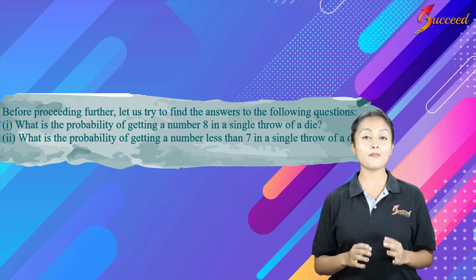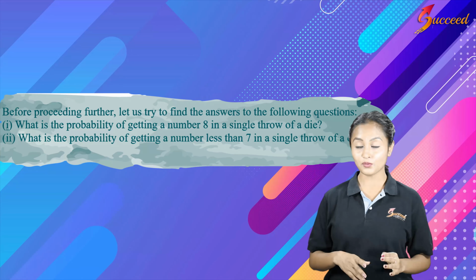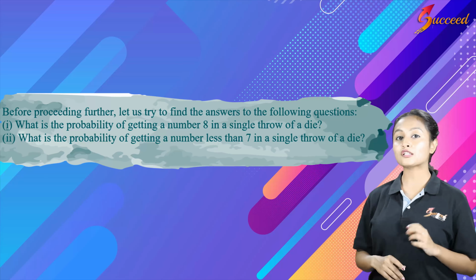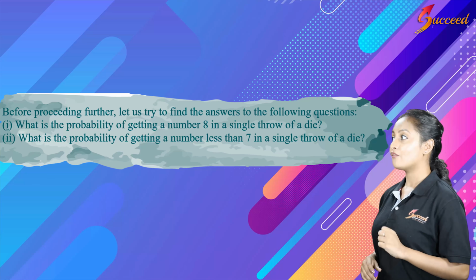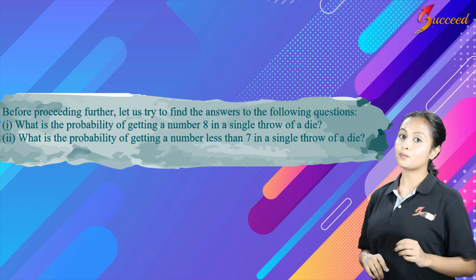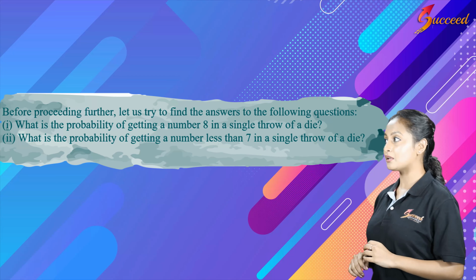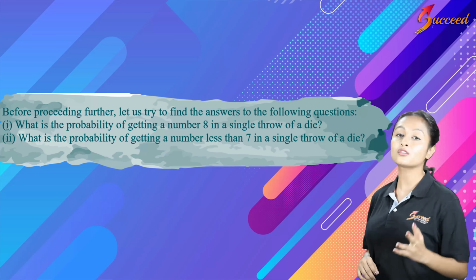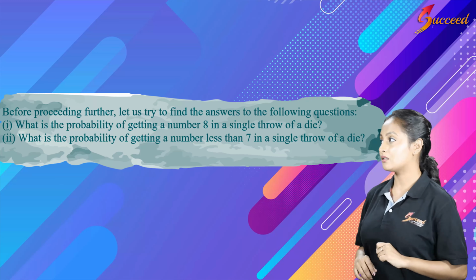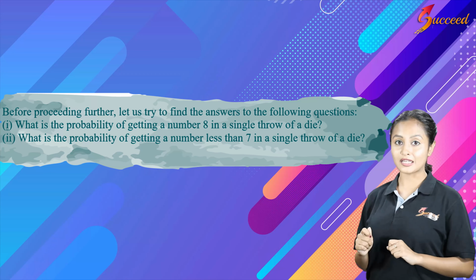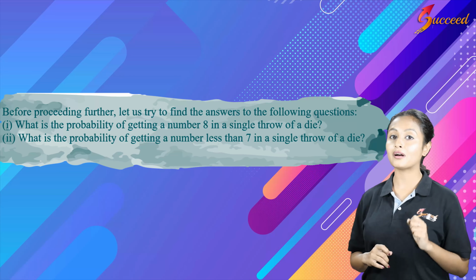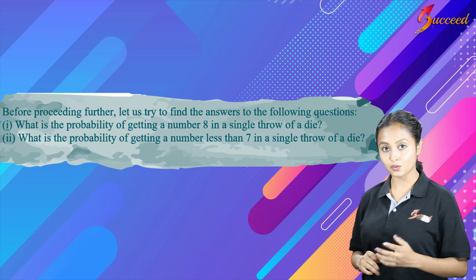Topic, that is impossible events. Now, let us calculate what is the probability of getting a number 8 when you throw a single die. Also, what is the probability of getting a number less than 7 in a single throw of a die? Now, answering sub-question 1, we have been asked to calculate the probability of finding a number 8 when we throw a die at once.